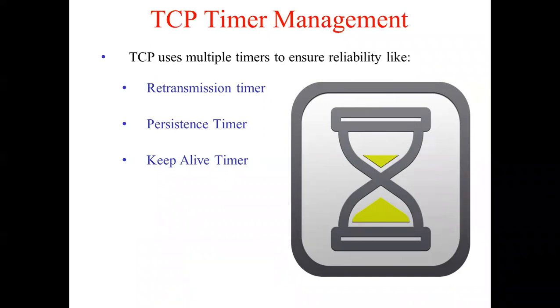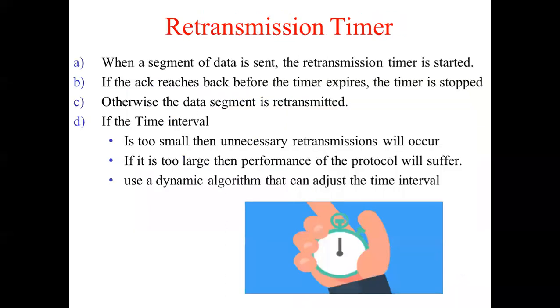This is known by maintaining what we call timers. In TCP, there are at least 3 important timers: the retransmission timer, the persistence timer, and the keep alive timer. We will learn each one of them one by one.